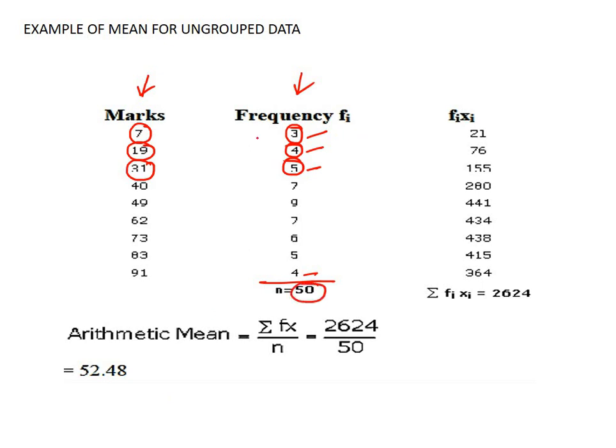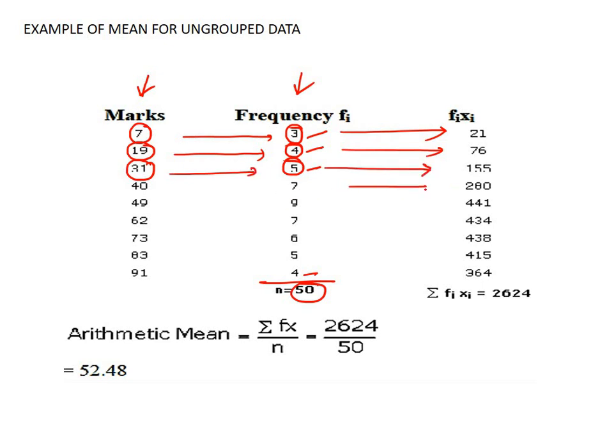Now multiply these. This is 7 into 3, this gives us 21. 19 into 4 gives us 76. 31 into 5 gives us 155. In this way, multiplying these numbers, we got these fi xi values, the multiplication of fi together with xi. Now add these numbers. Adding this we got 2624.